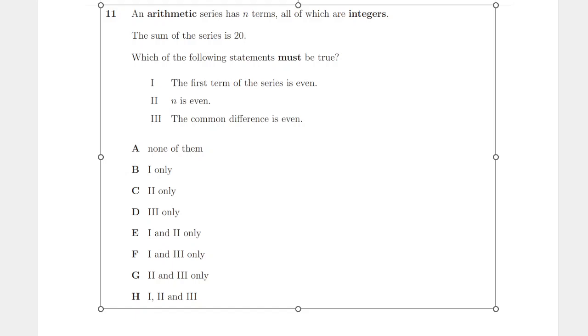Right, question 11. An arithmetic series has n terms, all of which are integers. The sum of the series is 20. Which of the following statements must be true? Okay, so let's have a look.